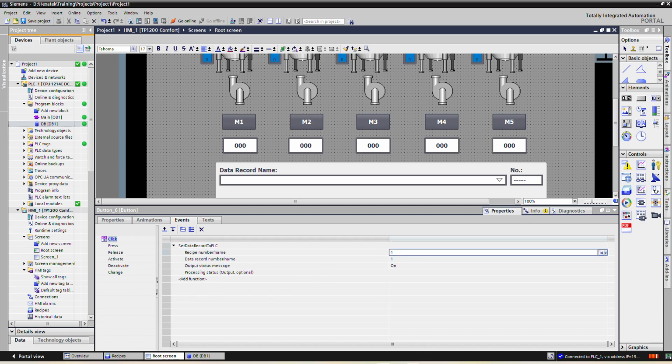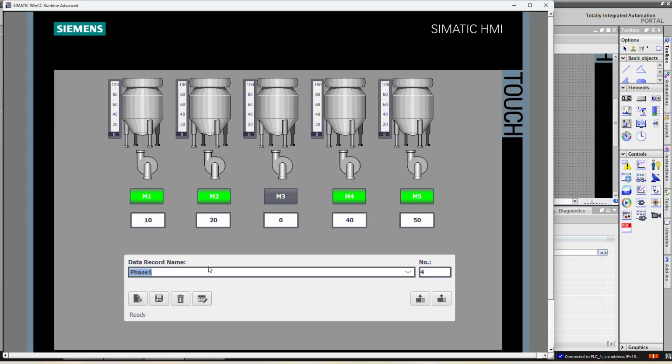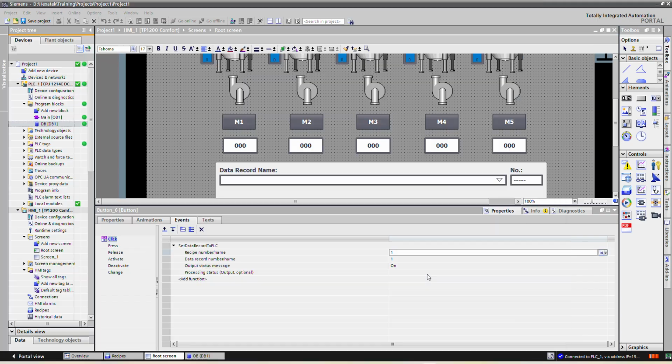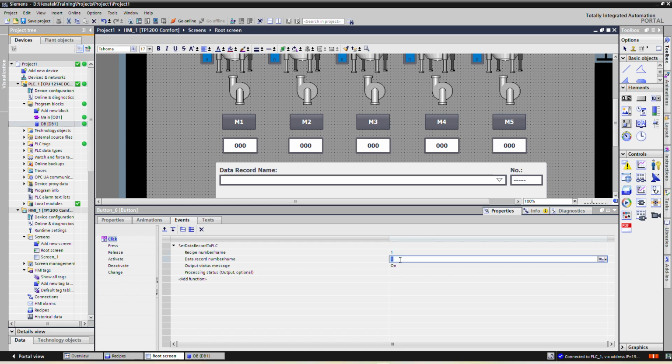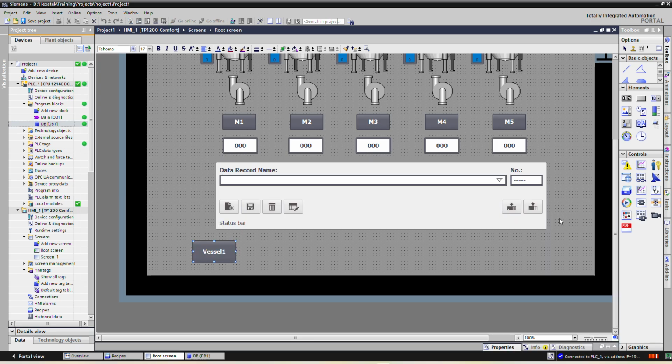So our recipe is 1 because only one we are using. So data record number or name. So here data record number is 4. So here 4 we have to select. So output status message on. So let's keep it as it is, only this 4 number we have to change.